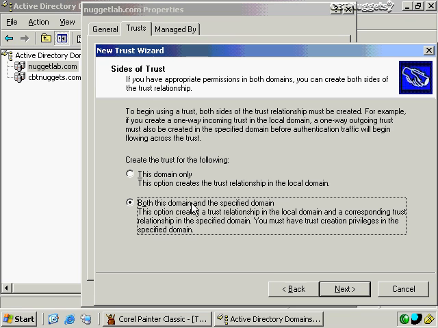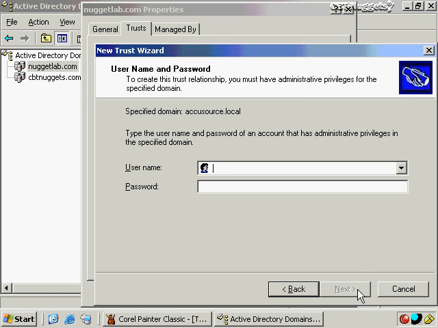And again, this is going to kind of kill two birds with one stone because when you create a trust relationship, you have to build it on both sides of things. If I've got an outgoing trust here on my domain, then on the destination domain of Accusource.local, another administrator has to build an incoming trust. If I have an incoming trust on my side of the domain, then the administrator on the other domain has to create an outgoing trust. So again, I've got credentials for both domains. I'll just go ahead and click on Next.